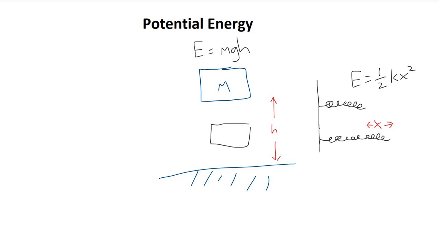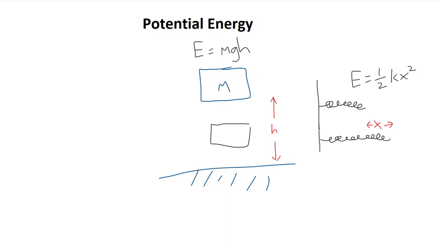K is known as the spring constant. The spring constant k is an intrinsic property of the spring. It depends on the material that the spring is made out of. For example, a steel spring would have a different spring constant to a plastic spring. Note that the elastic potential energy equation is quite similar to the kinetic energy equation, a half something something squared. Gravitational potential energy, on the other hand, is not. It is simply mass multiplied by gravity multiplied by height.